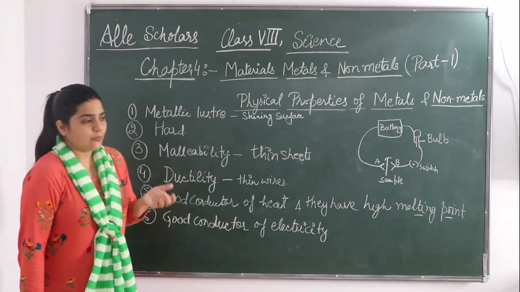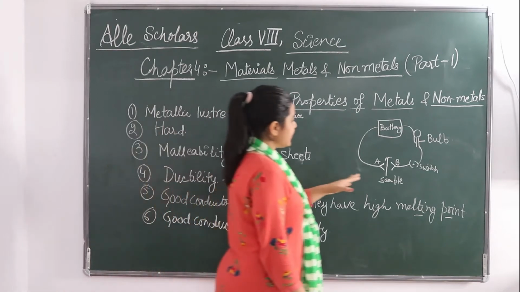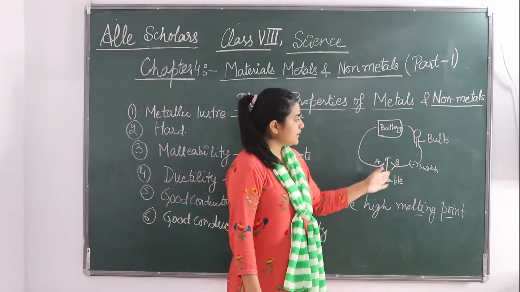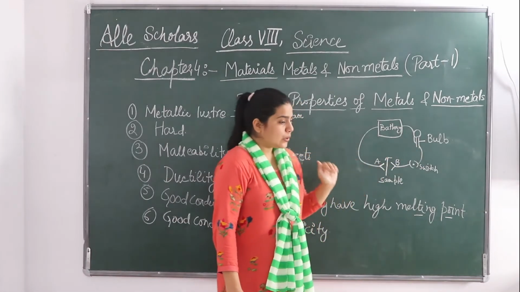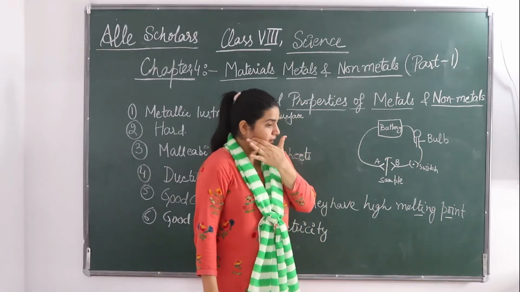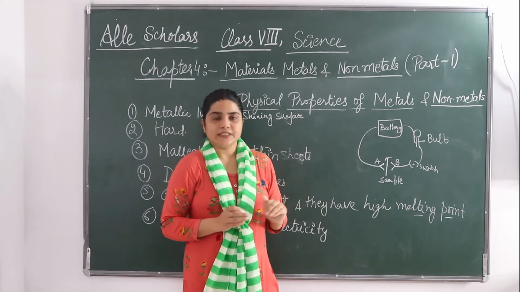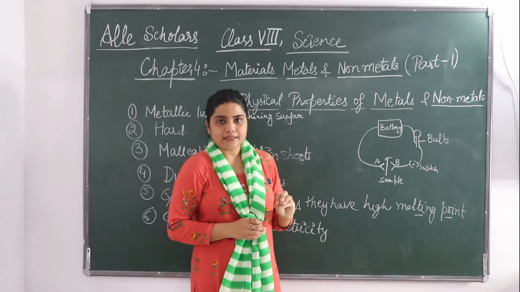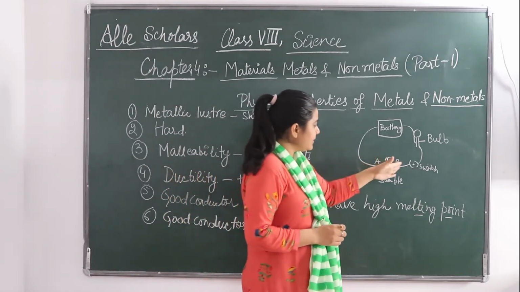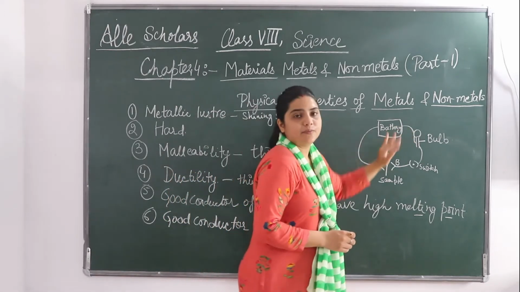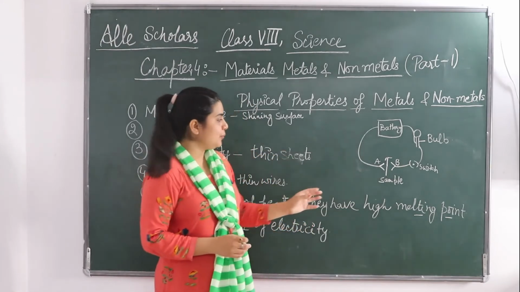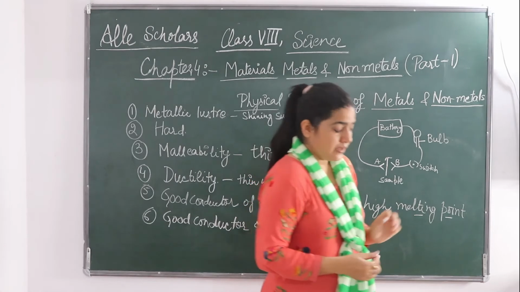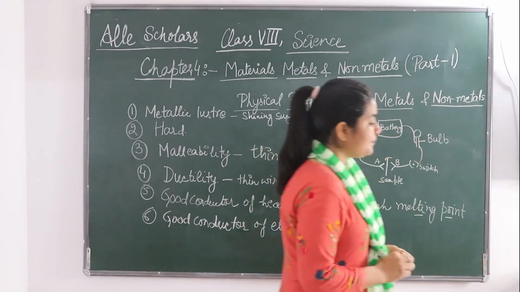When we keep a metal between these two terminals, the bulb is going to glow. This indicates that the metal inserted between terminals A and B has conducted electricity. Because of that metal, the electricity has been conducted and the bulb is glowing. If you don't put a sample of a metal here, the bulb is not going to glow.